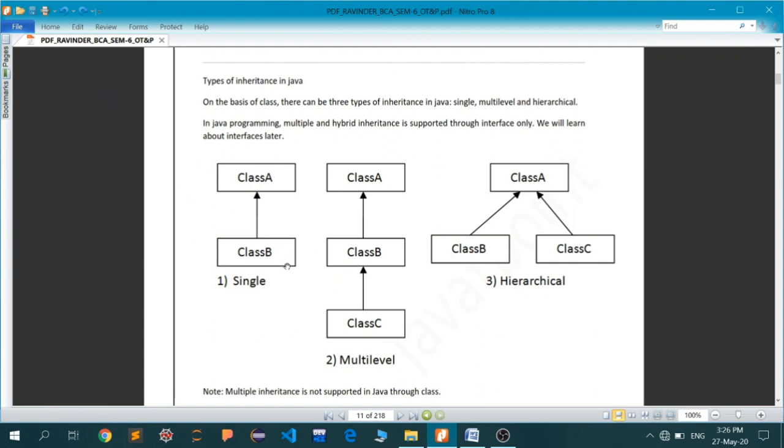As you can see, in single inheritance, we have just seen an example that class B is extending from class A. In multi-level, let's say your class car is a child class of your automobile class. The automobile class may have an engine, a tire, and a fuel. And car is a special type of automobile which has four wheels. And then Honda City is a special type of car. I think you have got the relationship. So class A could be your automobile, class B will be your car, and class C will be your Honda City. So it is multi-level. One class is extended from another class.